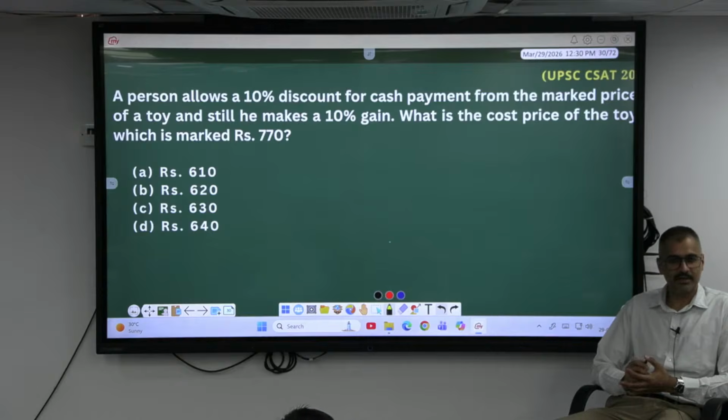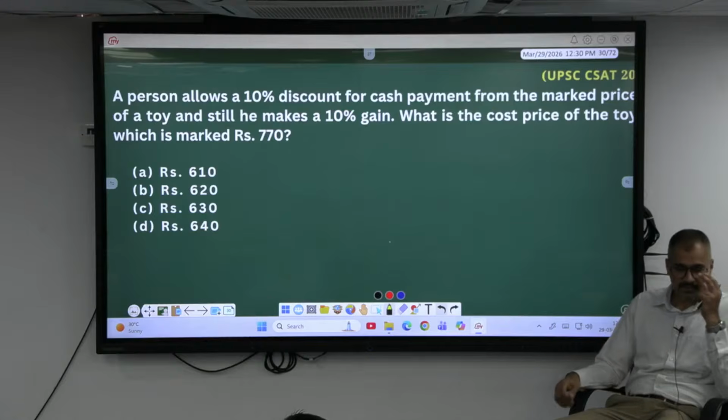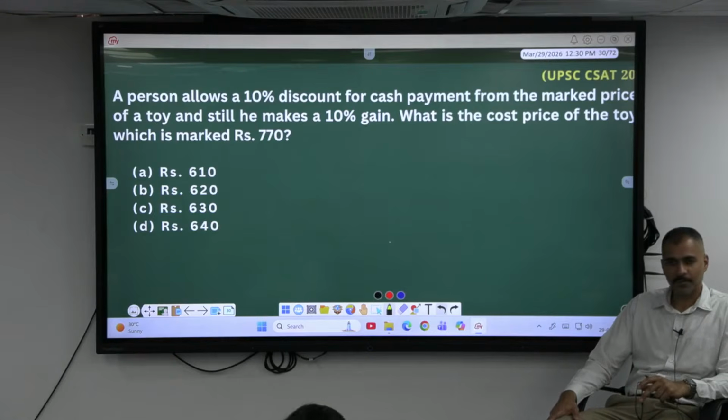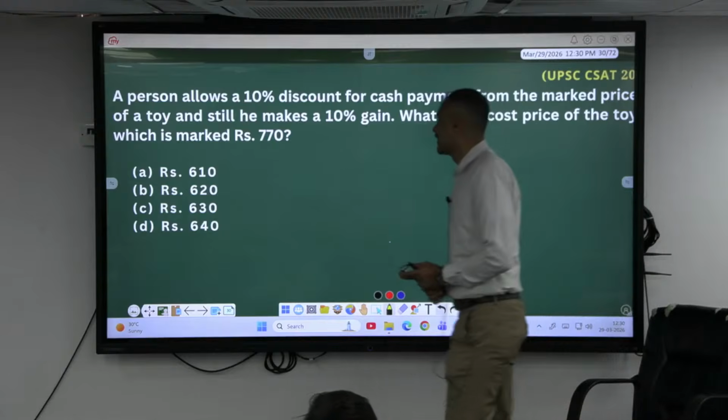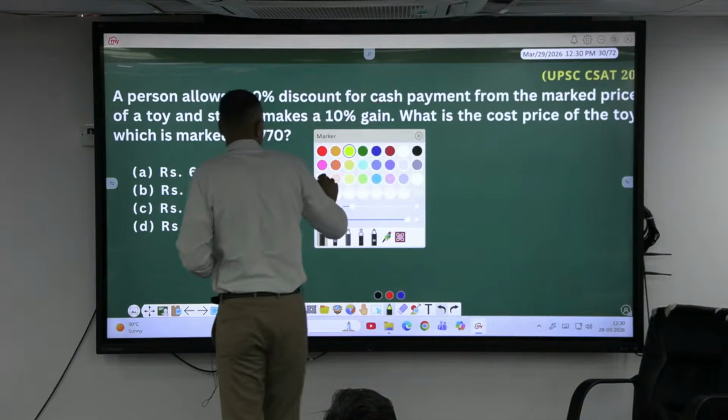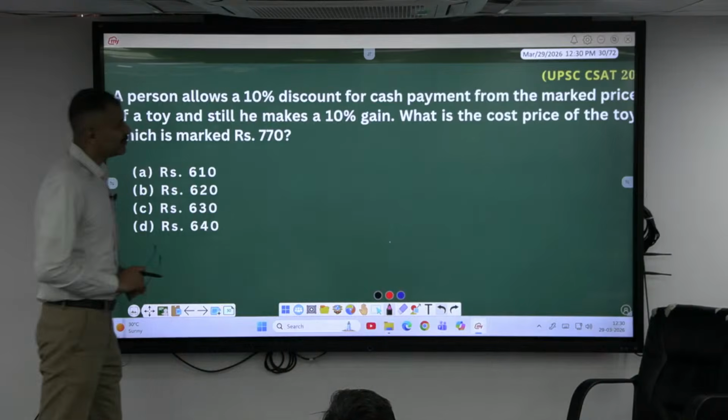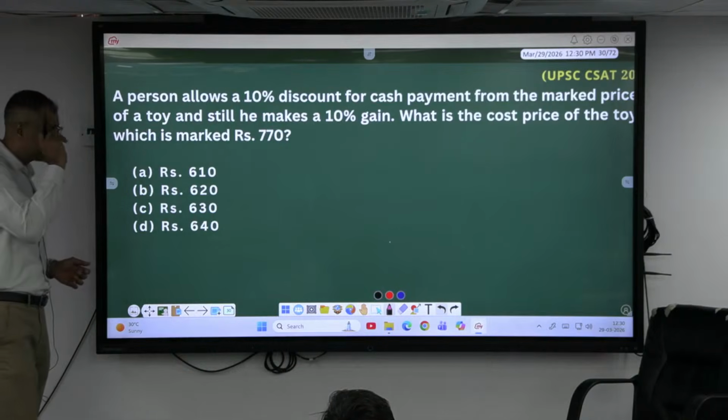UPSC, he'll ask you the theoretical part, observations he'll ask you most of the time. Okay, look here now. UPSC knows most of the time you'll assume it as 100. That's why he has given certain value here.